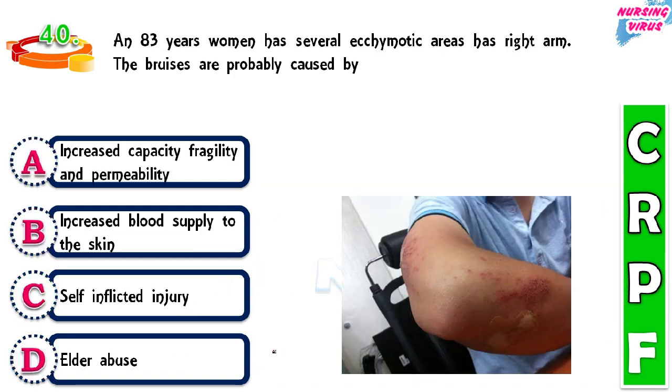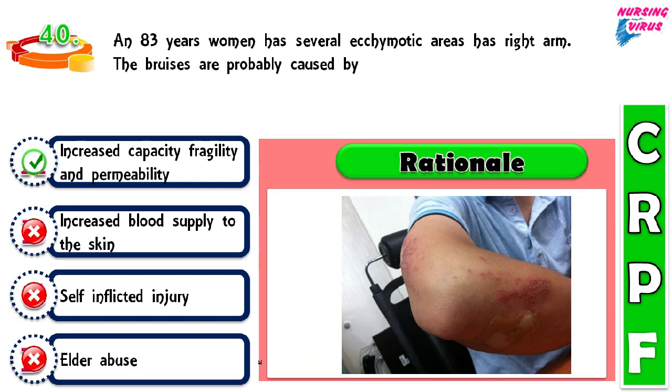Next question. An 83 year old woman has several ecchymotic areas on the right arm. The bruises are probably caused by which of the following reasons? So the options are increased capillary fragility and permeability, increased blood supply to the skin, and self-inflicted injury and elderly abuse. So here the correct answer is the first one, increased capillary fragility and permeability.